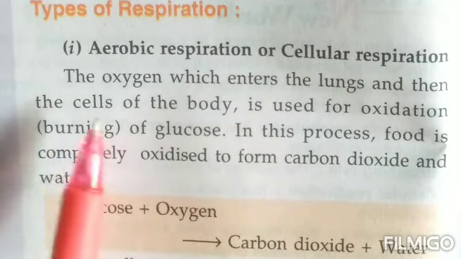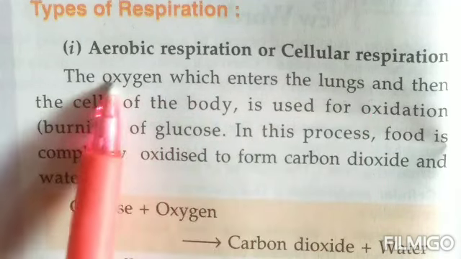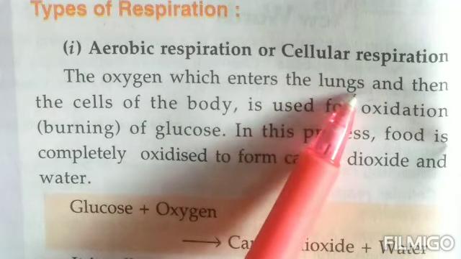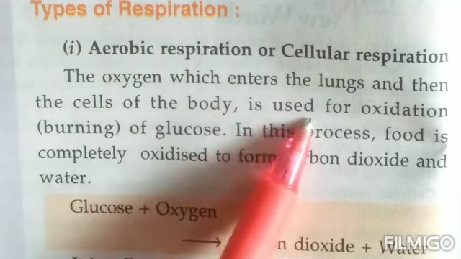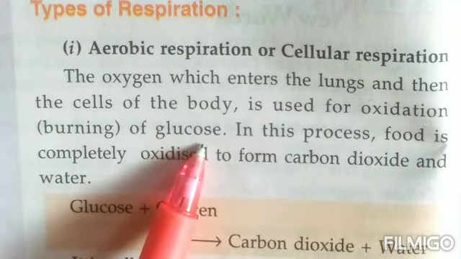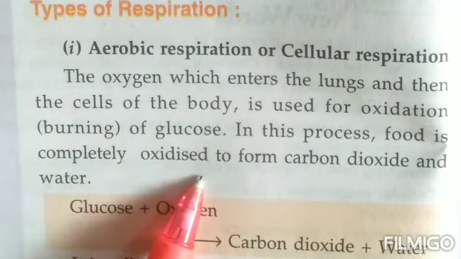Aerobic respiration: the oxygen which enters the lungs. Now, when you're breathing, children, the air that we take in goes directly to the lungs, and from the lungs to the cells of our body. That oxygen is used for the oxidation of the food or the glucose. In this process, food is completely broken down.